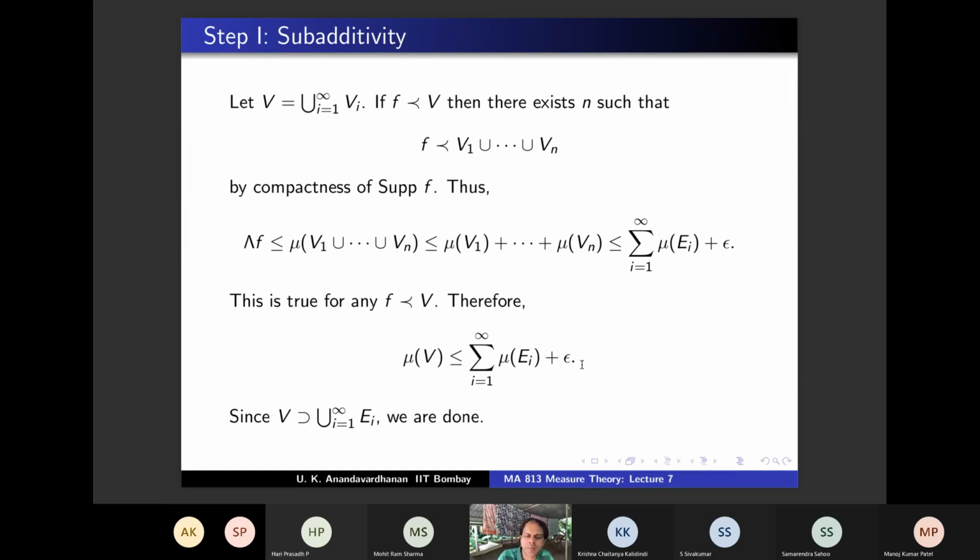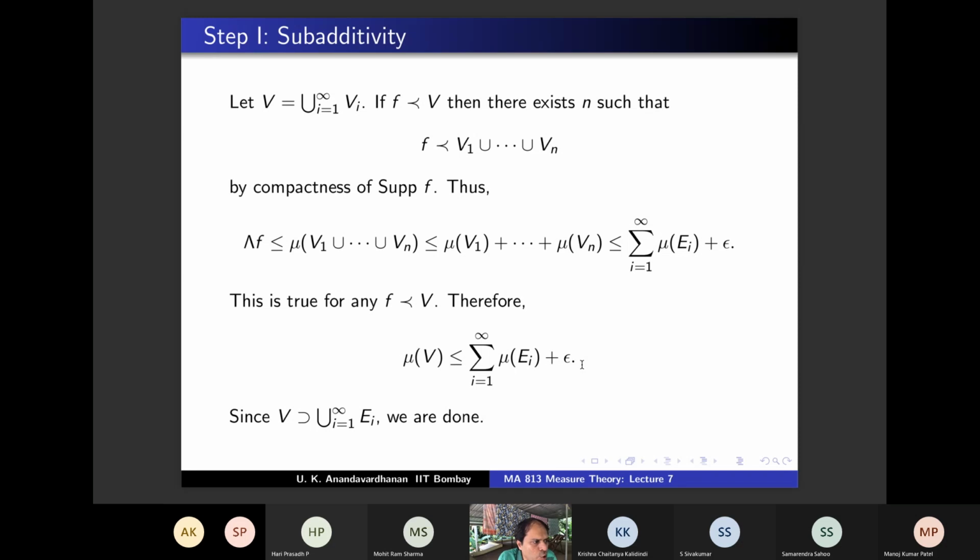Okay. Is there any step that I should explain again, or this is okay? Subadditivity is okay. Of course, you have to read it once more. You have to go through it once more. But what was the basic idea in subadditivity? Why don't you tell me one or two things to remember? What is the most important idea? Most important, I don't know, but what are one or two important ideas? What all did we use?